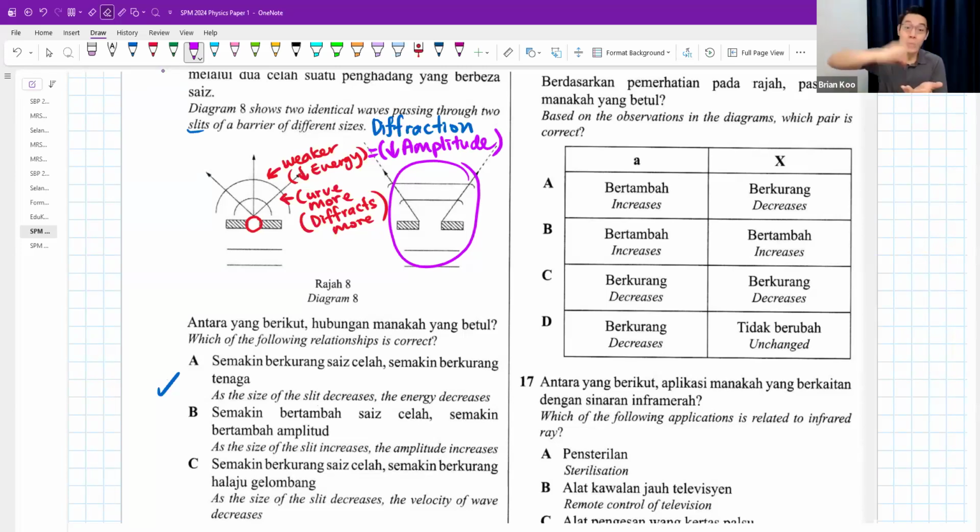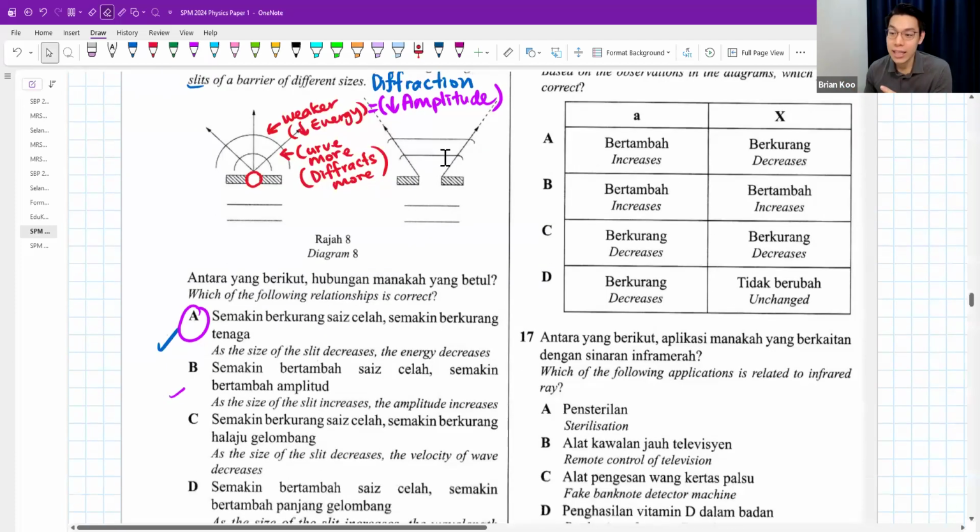Amplitude refers to how high the wave will go. So it means the wave will not go so high anymore because it has very little energy. High amplitude means it will go up and down a lot. The distance from the middle is very high, the maximum displacement is very high. So it also sounds correct actually. But I think between A and B, A is a slightly better answer. How come? Because just based on this picture, it is a bit difficult to see amplitude. I can't really see how high the water is, but I can clearly see the energy is lower because of the way it curves in the first picture.